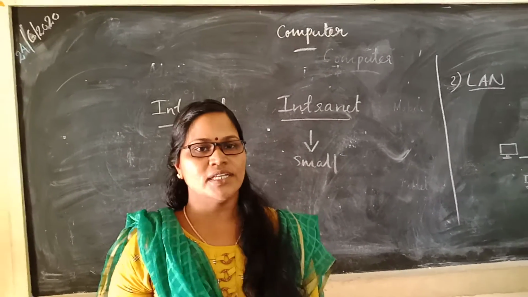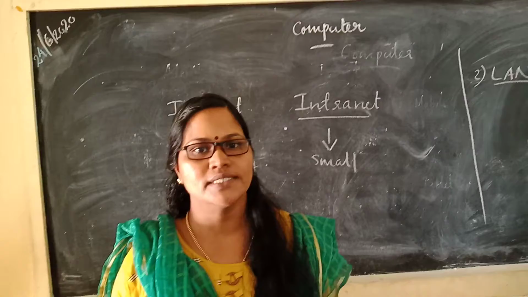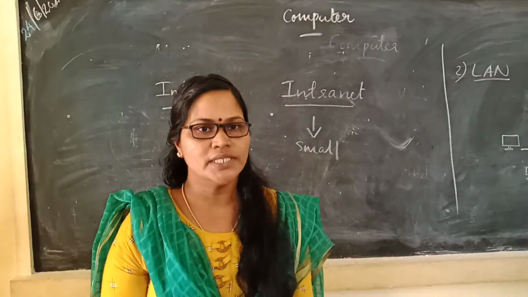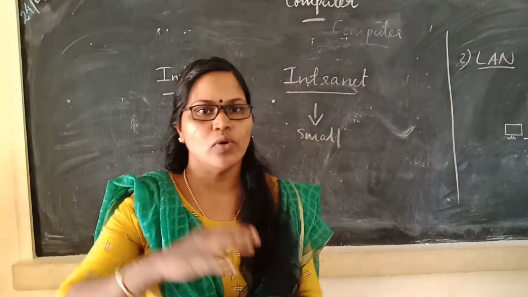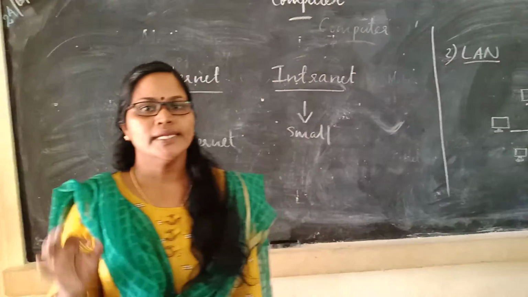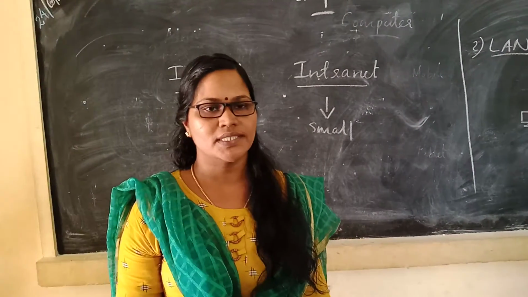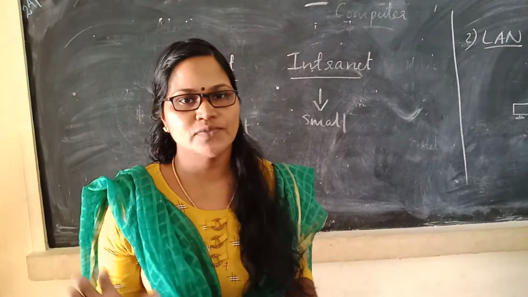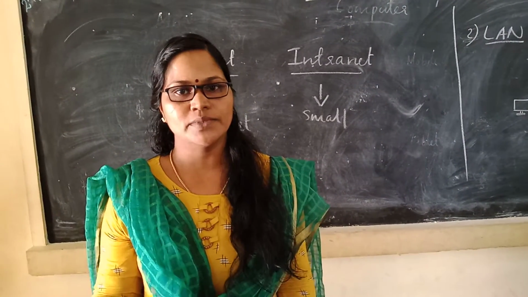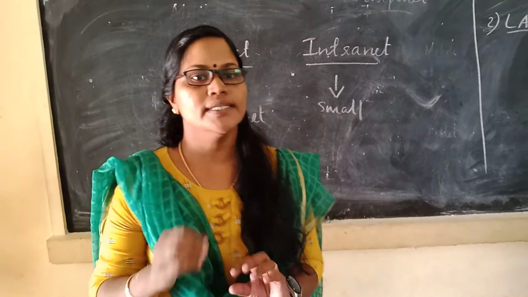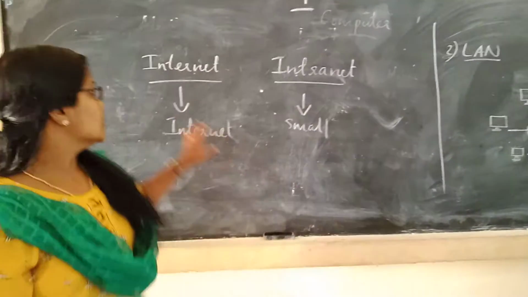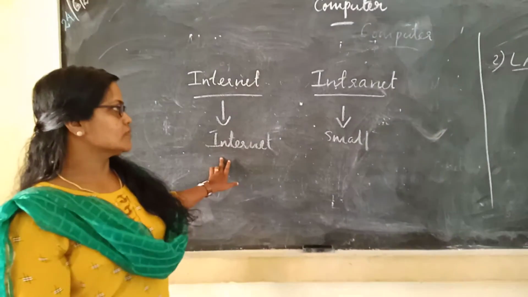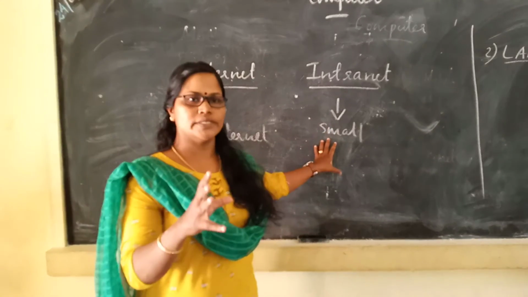The internet is the largest network that connects millions of computers worldwide to share information and services. People all over the world can use the internet for various purposes like accessing web pages, sending emails, watching videos, playing online games and downloading data. Internet is the largest network and intranet is a small network.